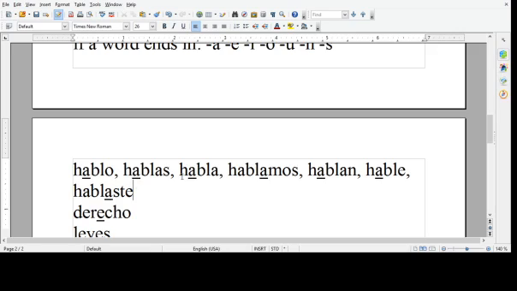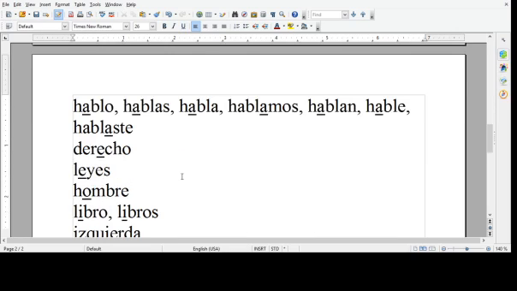But in general, if a word ends in a vowel, A, E, I, O, or U, or N, or S, you're going to stress the next to the last syllable. So this word is derecho. Notice that with plural words, like leyes, laws, because it ends in an S, we stress the next to the last syllable. Derecho, it's both the adjective for on the right and also right as in human rights, derechos humanos. Derecho, singular, add an S, derechos. It's still stressed on the next to the last syllable.